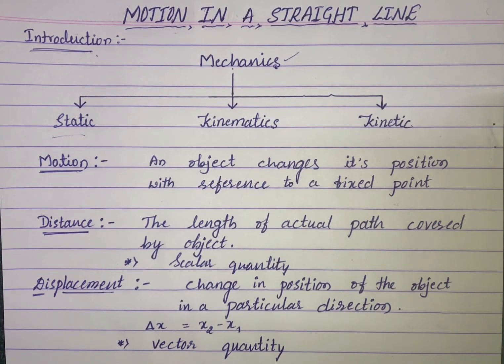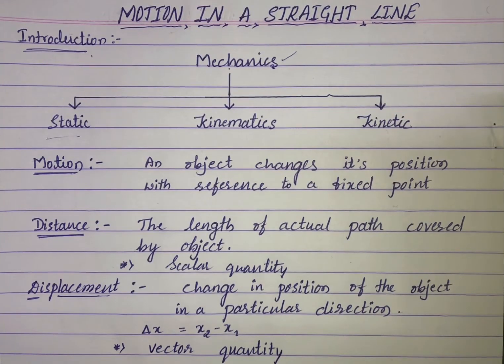Now second one is two dimensional motion. Two dimensional motion is nothing but an object moving in two directions, or an object moving in a plane. That is nothing but a two dimensional motion. And example for the two dimensional motion is a carom board coin. That is the example for the two dimensional.